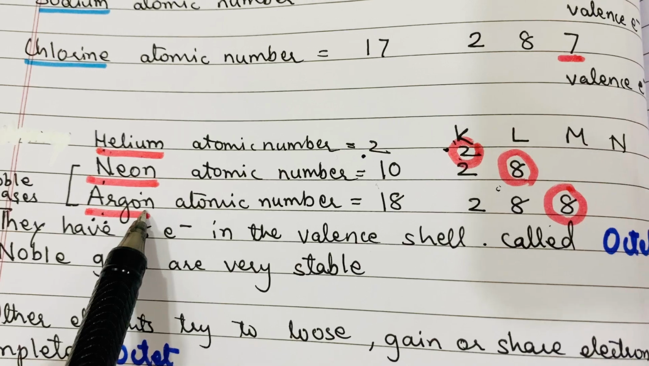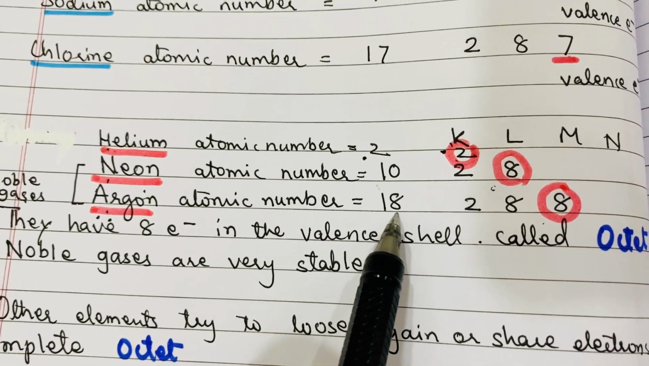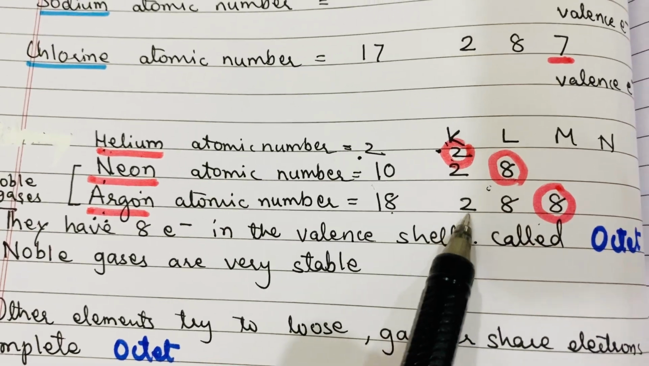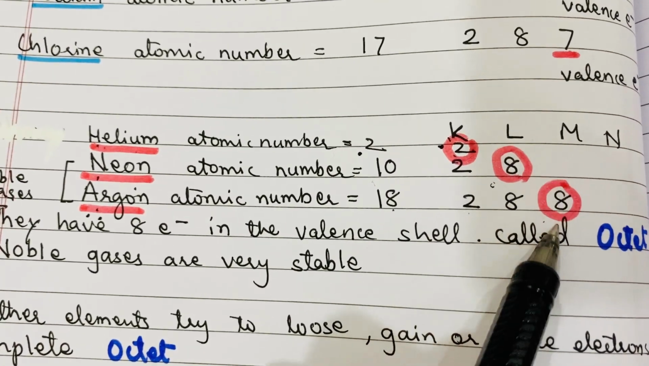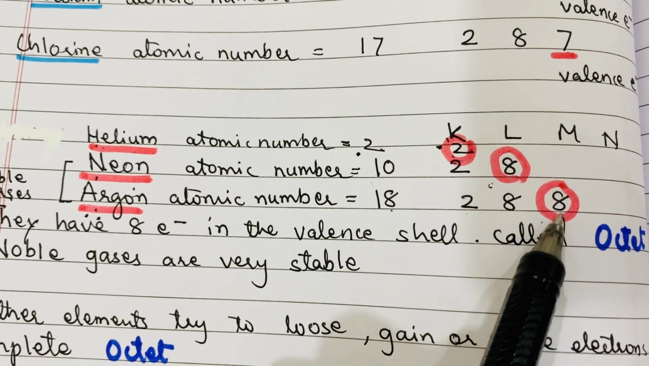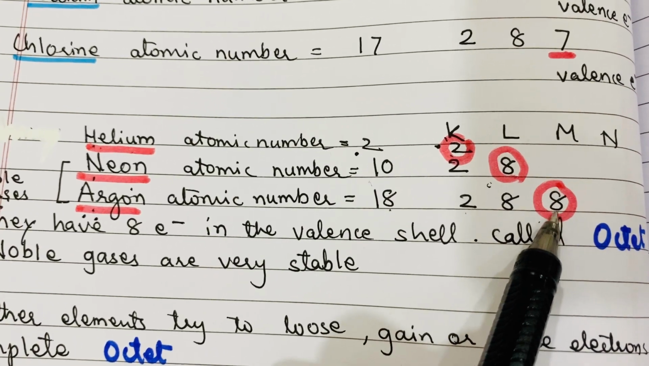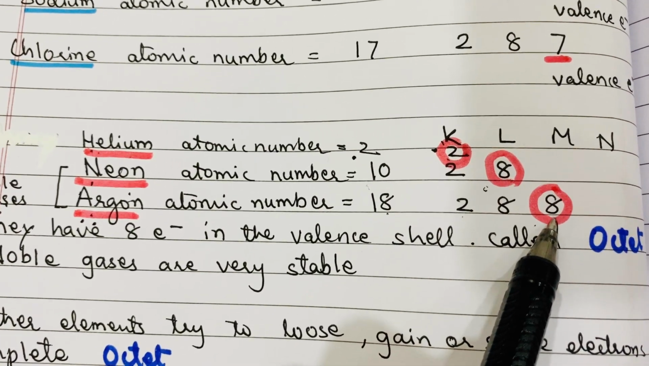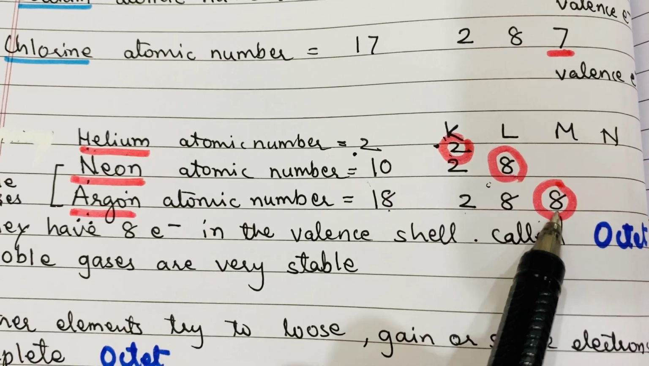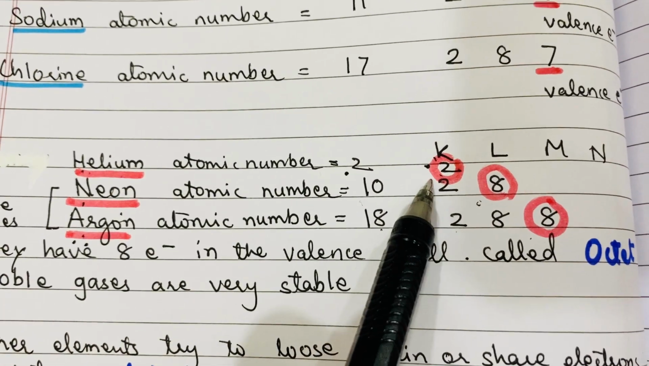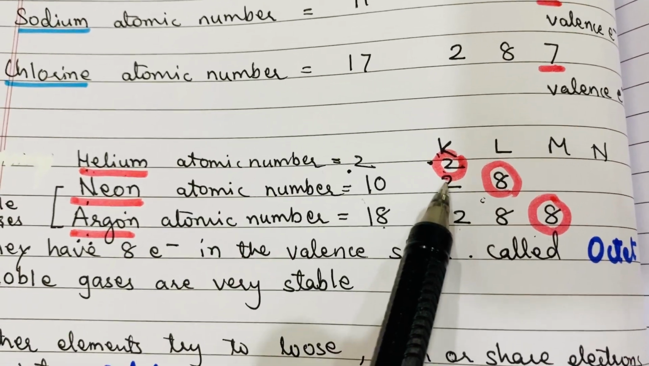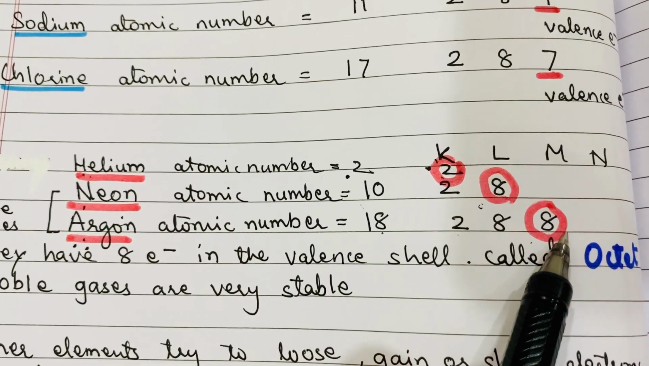Next is argon. Atomic number 18. So how are electrons distributed? 2, 8, 8. That means here also in the outermost M shell the electrons are 8. That means 8 electrons can be accommodated in the outermost shell. So in this way we see that in all these gases, helium, neon, argon, the outermost shells are completely filled.